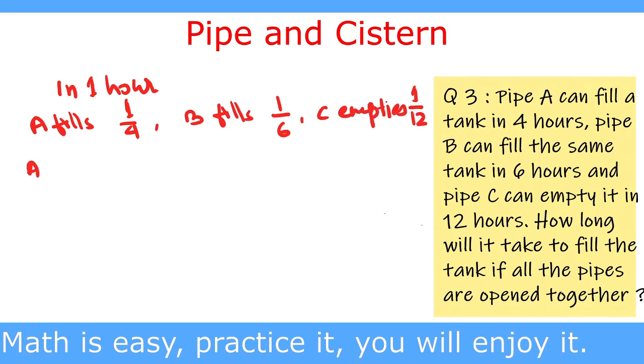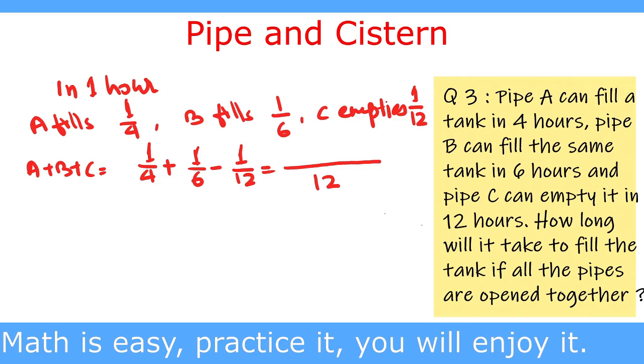So A plus B plus C together fills 1/4 plus 1/6 minus 1/12, as C is emptying the tank, so we are taking it as minus. The LCM of 4, 6 and 12 is 12. 4 divides 12 for 3 times, so we write 3, plus 6 divides 12 for 2 times, so we write 2, and 12 divides 12 for 1 time, so we write minus 1. This is equal to 4/12, which is 1/3, and the reciprocal of this is the time.